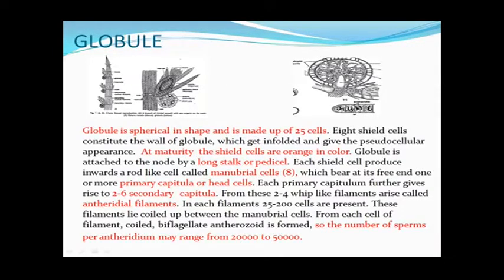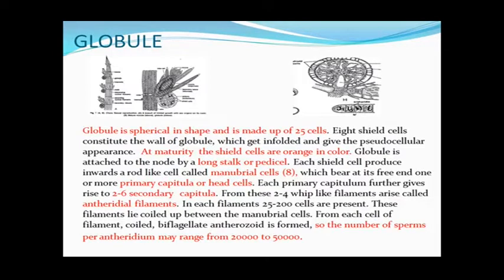So here is the detailed structure. The globule is spherical in structure and it is made up of 25 cells when it is just developed or when it is young. There is one cell which is called the stalk cell or the pedicel cell. This cell attaches to the node, so it is also the cell which helps in the attachment of the body to the node of the primary lateral.